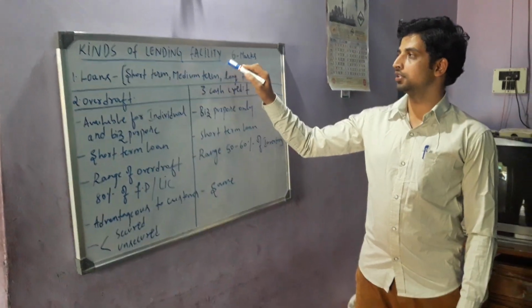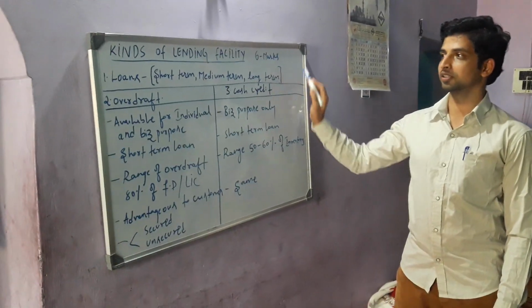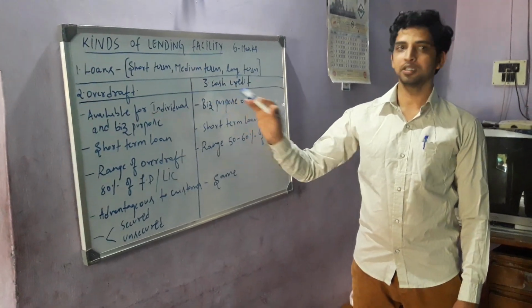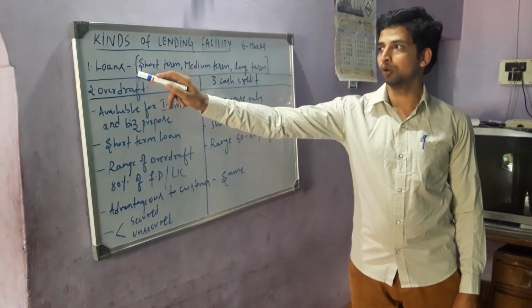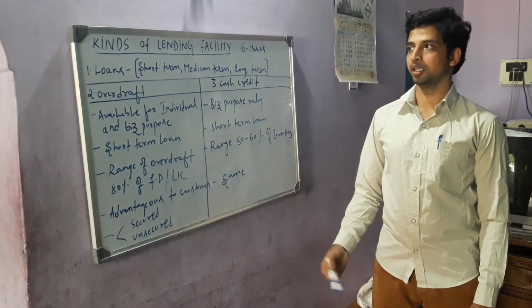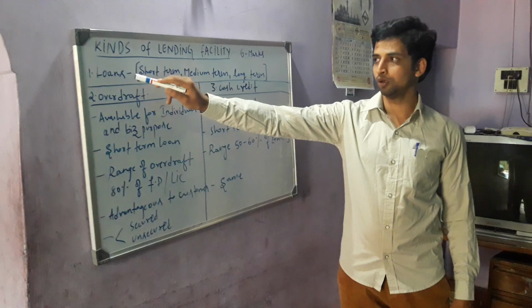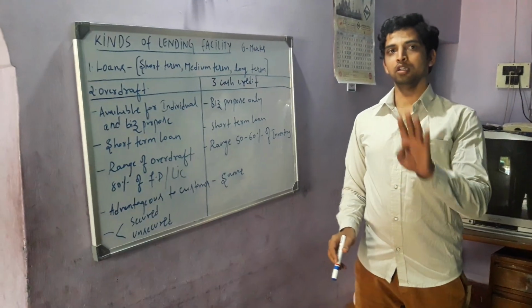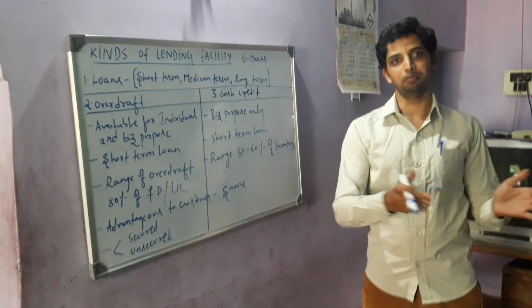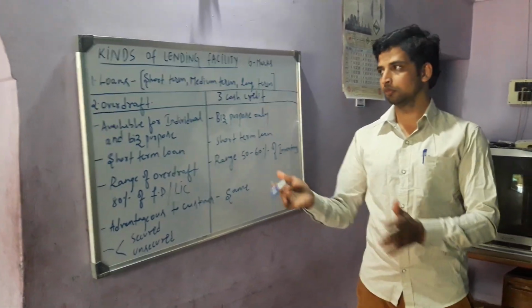Kinds of lending facility, for 6 marks. Here, the types of lending facility are classified into 4 types: loans, overdraft, cash credit, and letter of credit. Now coming to the first type, loans. Loans are classified into 3 types: short term, medium term, and long term loan.